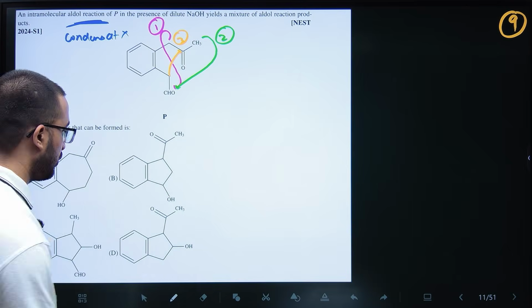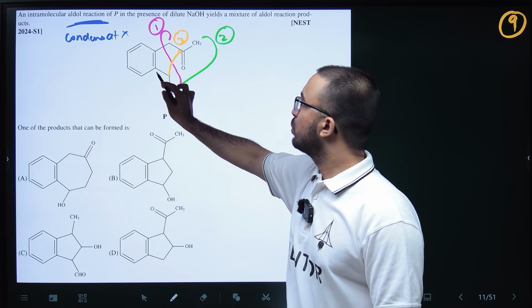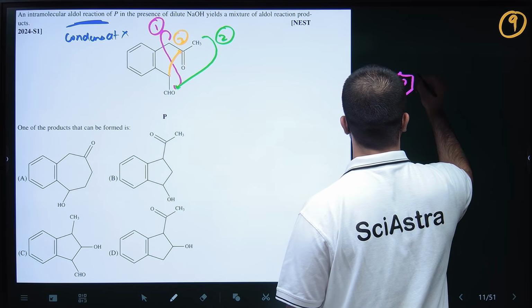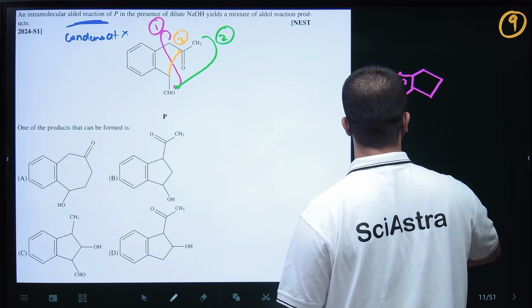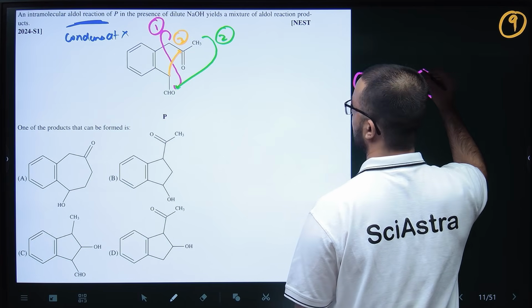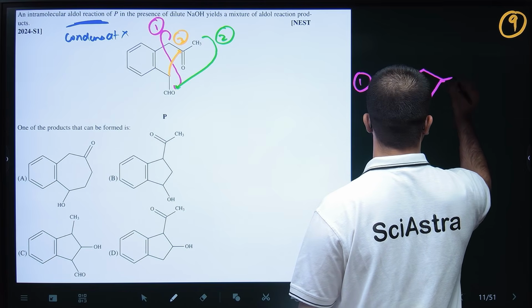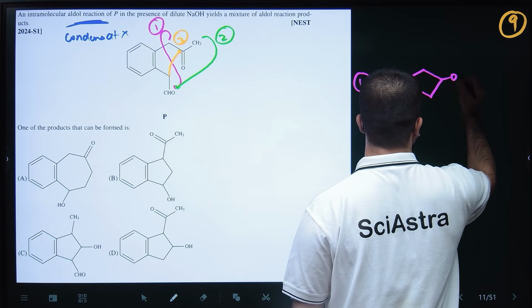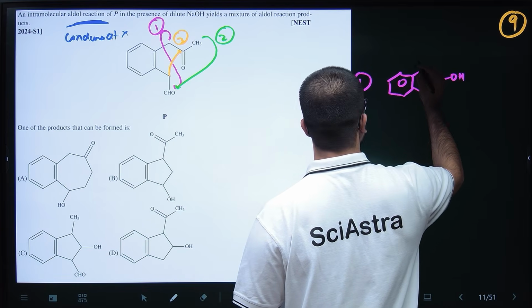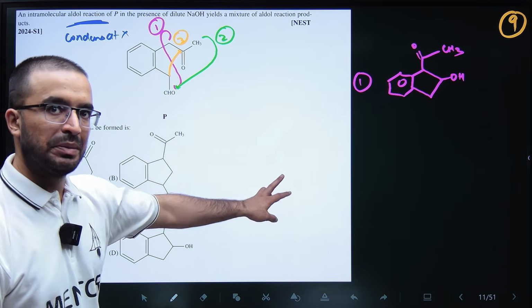So if we form the products of the first one, so 1 2 3 4 5, so 5 membered ring will be formed. 1 2 3 4 5. Okay, and 1, 1, 2. Okay, so basically this will be OH. Wait, this will be OH. Okay, and then 3, then 4, then 5. Okay, so at 1 basically OCH3 will be there.